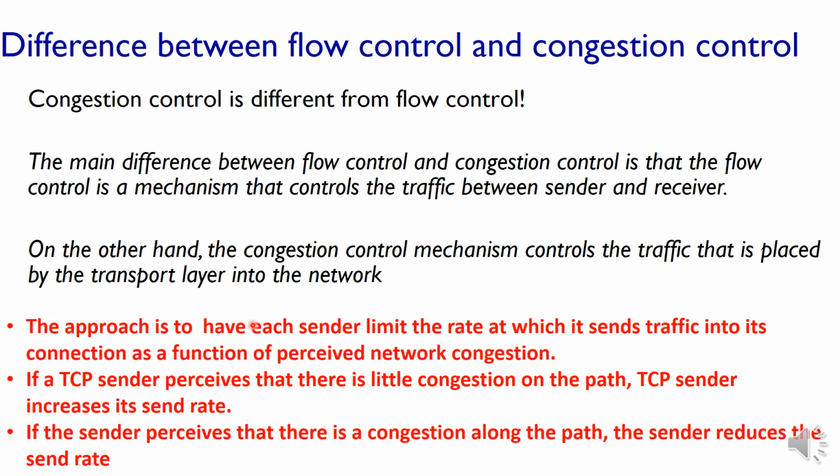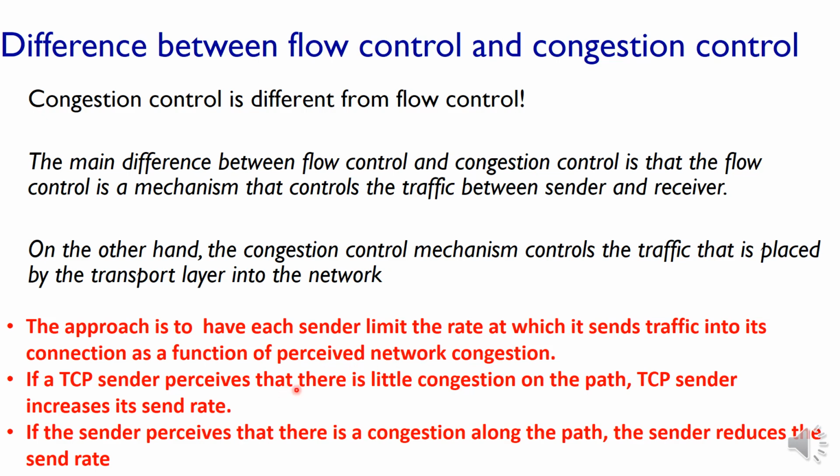The approach for congestion control is to have each sender limit the rate at which it sends traffic into its connection as a function of perceived network congestion. The congestion in the network can be perceived, and based on this value the sender limits its sending rate.